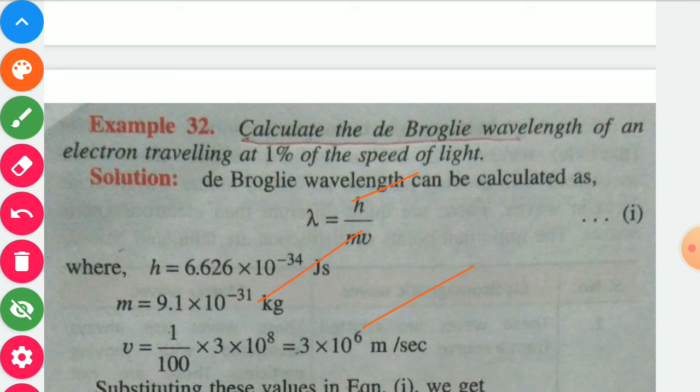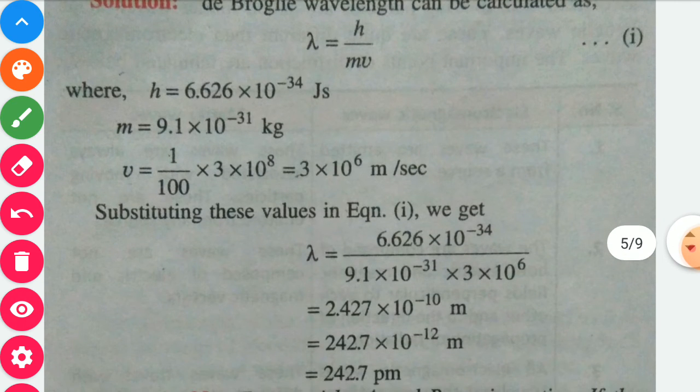So if we substitute the values in equation lambda is equal to h upon mv, then we may write lambda is equal to h, value you already know, 6.626 into 10 power minus 34, mass of electron 9.1 into 10 power minus 31 kilogram. Velocity here we calculated, it is 1% of velocity of light, so here 3 into 10 power 6 meter per second. So on solving it will be